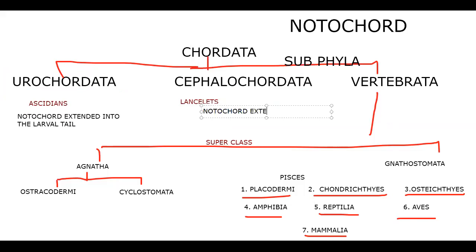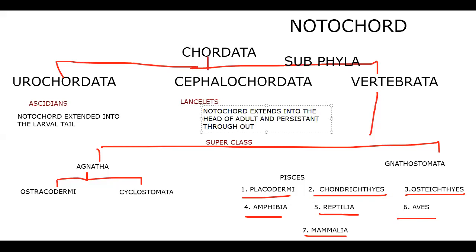Notochord extends into the head of the adult and is persistent throughout life.